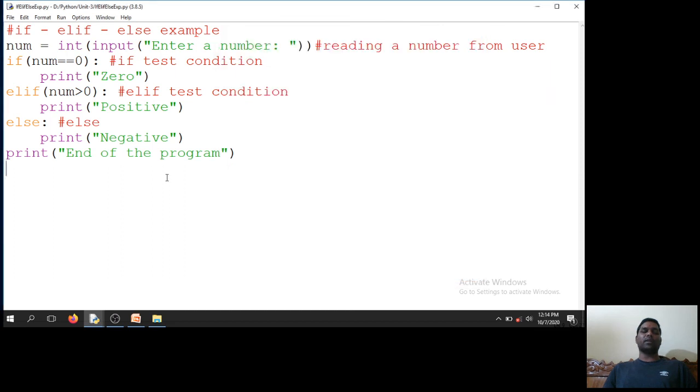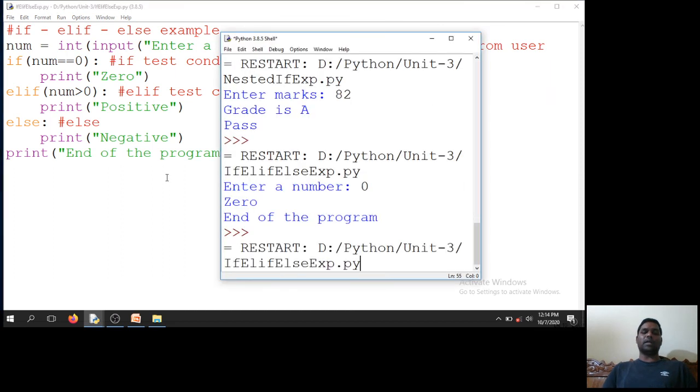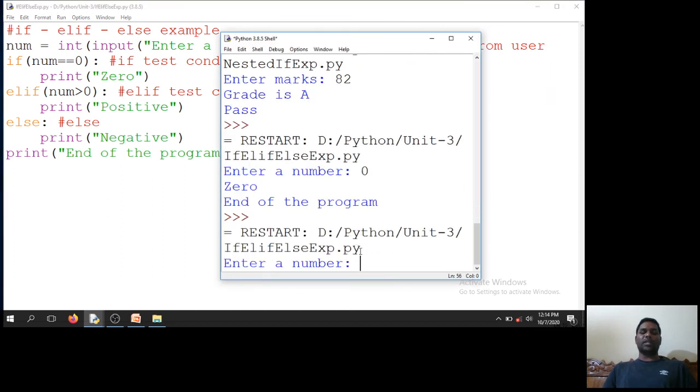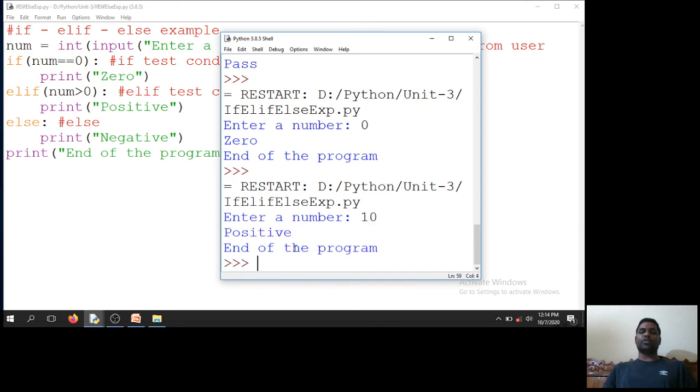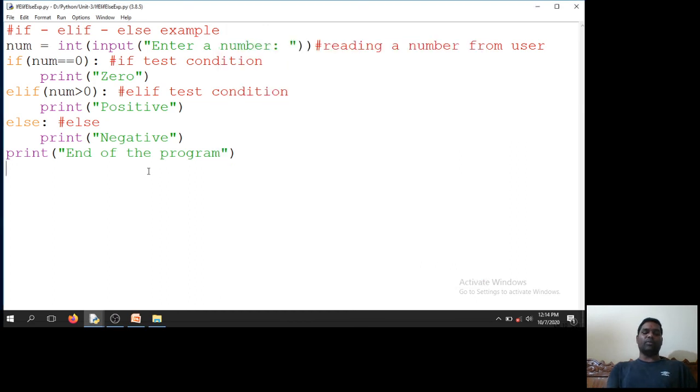It's okay. Now I will go to another execution. So number is 10. Number equal to 0 is a fail, and number greater than 0 is true. I will print positive and go to the end of the program. So positive, end of the program.